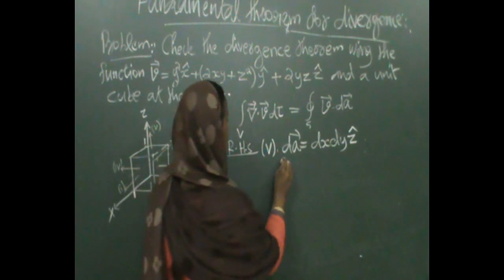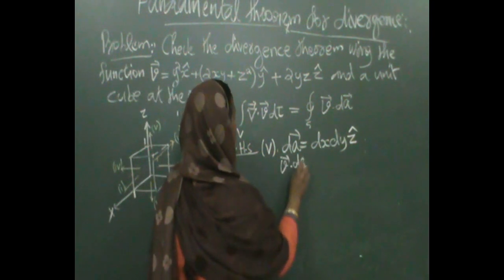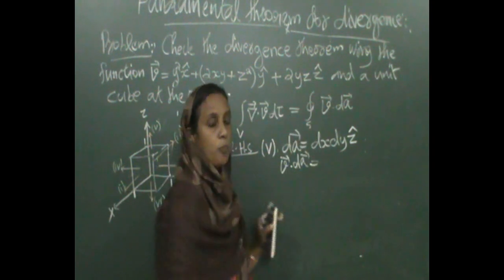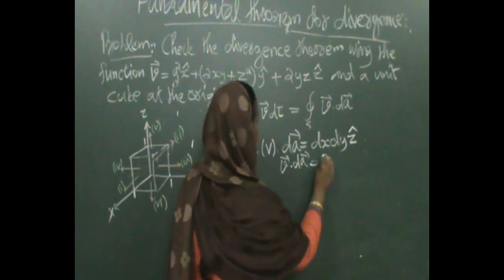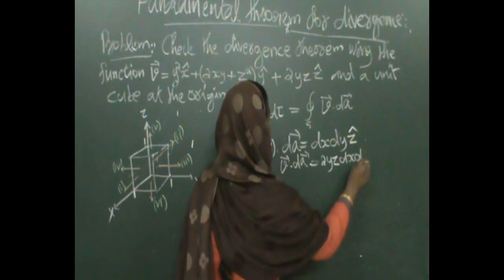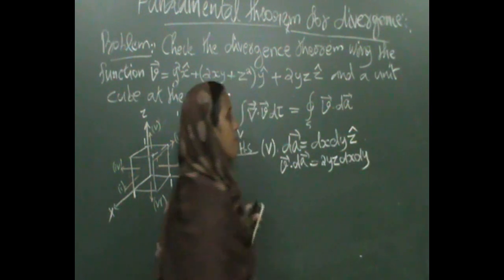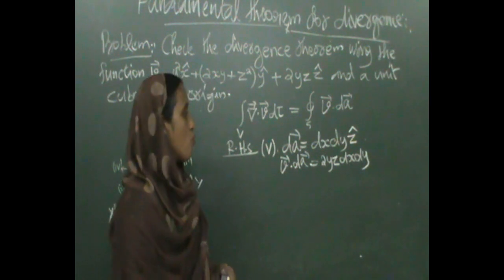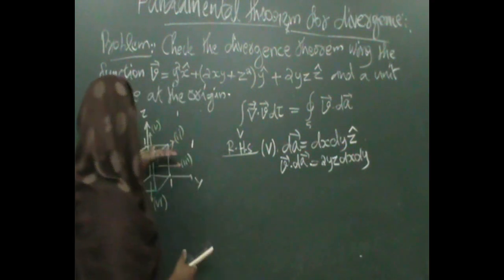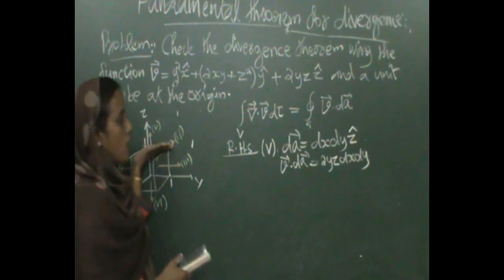Now what is v dot dA? v dot dA means the dot product with the z component. So you get here 2yz dx dy. Okay, 2yz dx dy. This face lies at z equal to 1.